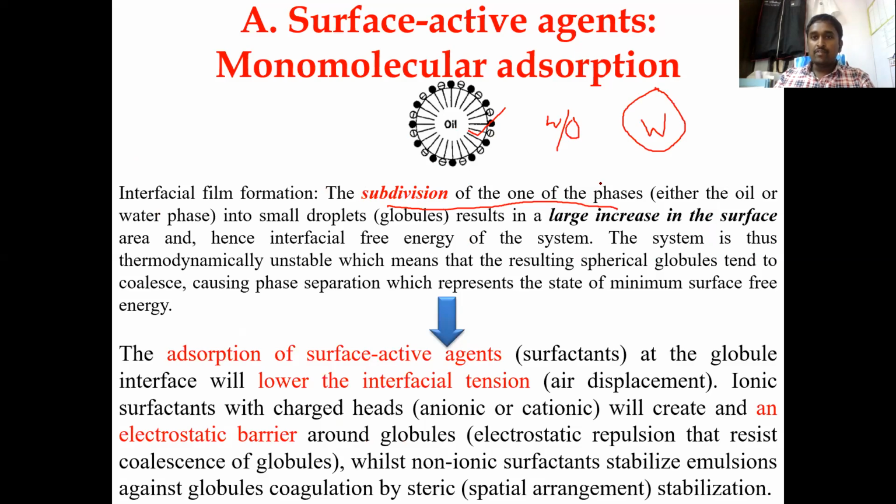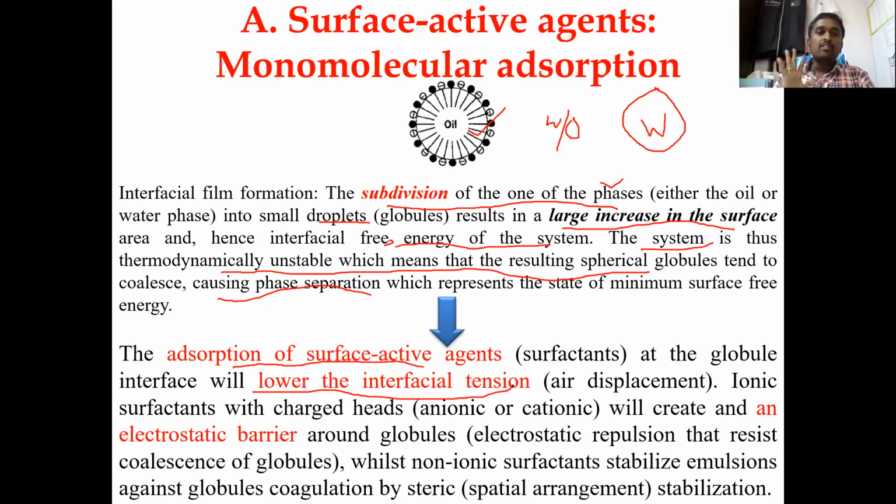So the subdivision of any of the phases into smaller droplets results in a larger increase in the surface area. Hence, the interfacial free energy or interfacial tension of the system is going to be reduced. The system is thus thermodynamically unstable before adding the surfactants, which means the resulting spherical globules tend to coalesce, causing phase separation. So the absorption of surface active agents at the globule interface will lower the interfacial tension between the two layers.